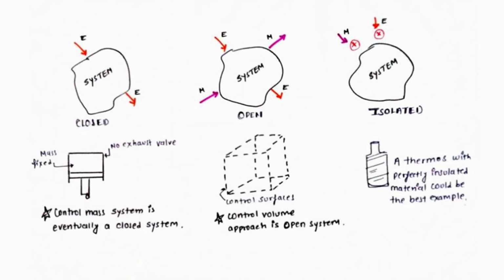So the very basic example of an isolated system would be a thermos, in which we put tea, coffee, or even water to make it remain hot or cold. That particular system can be considered as an isolated system.